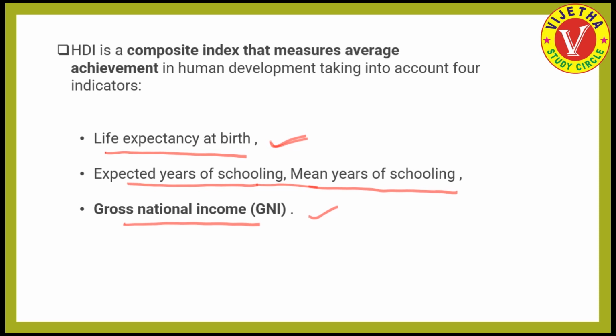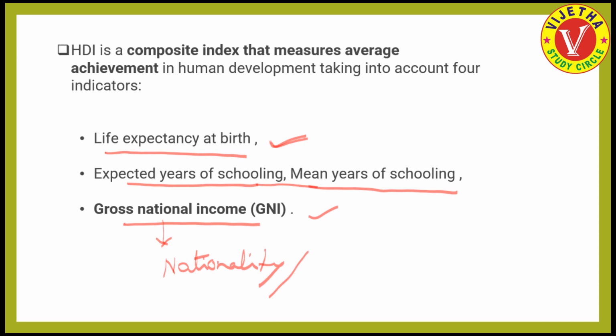Along with that, the gross national income. What is meant by gross national income? The important thing to be noticed here is the word national. Nationality matters here. When we calculate the gross national income, we take into consideration the value of the goods and services produced by all the Indian nationals.